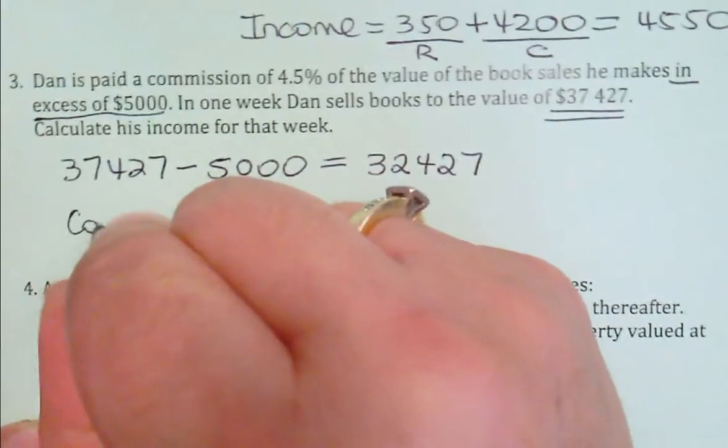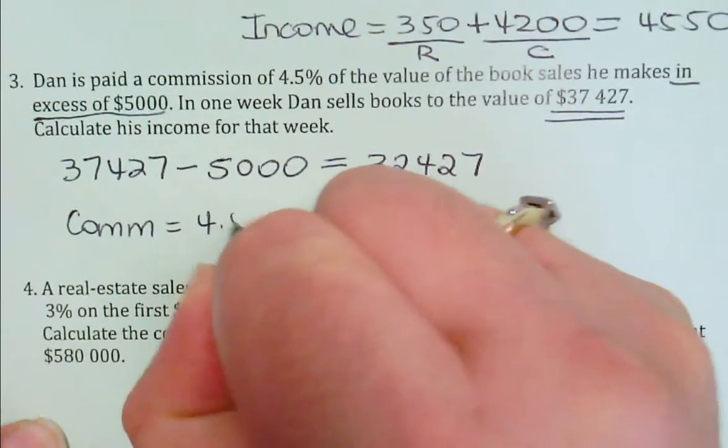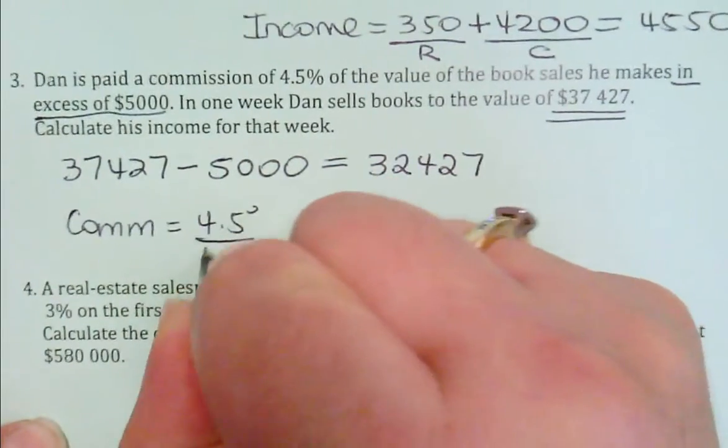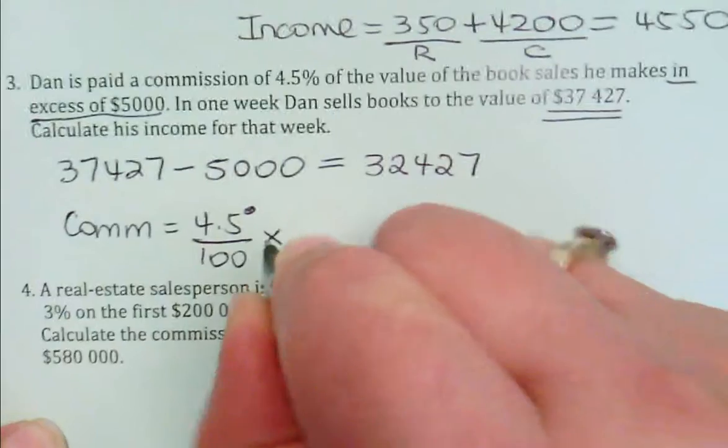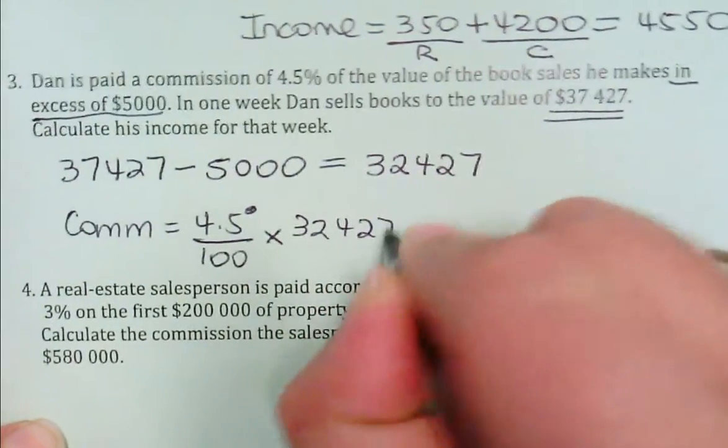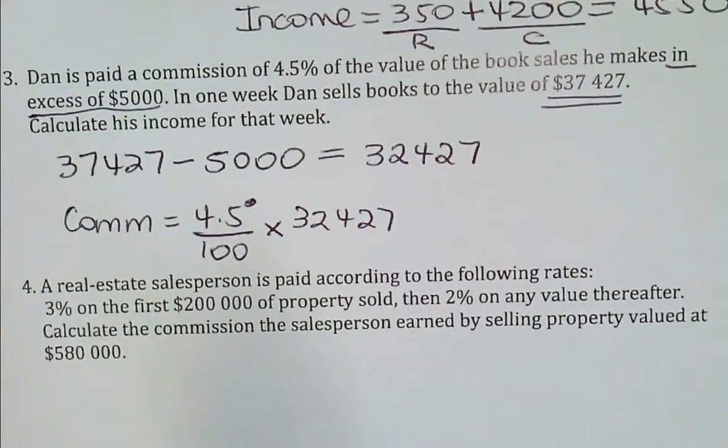So now the commission will be 4.5 over 100 times 32,427. Unless you're going to put 0.045, please just put 4.5 over 100. As I said, any percentage less than 10%, a lot of people make mistakes with the decimal.